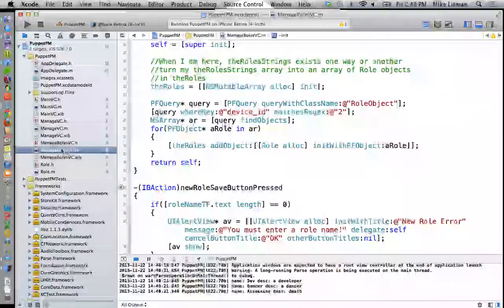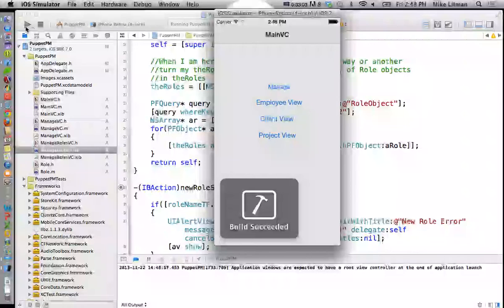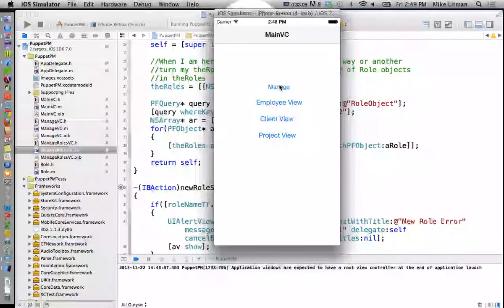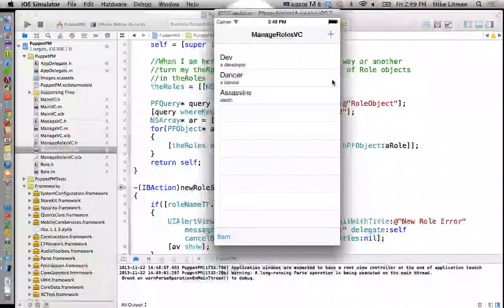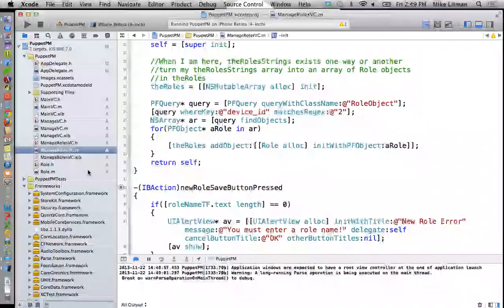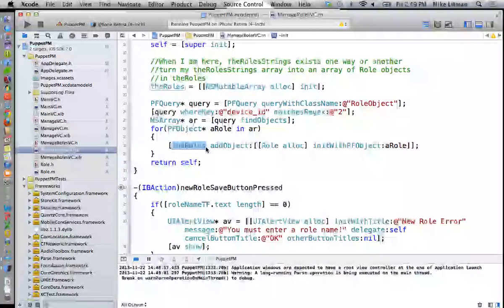Saving new things is still a problem. We don't know how to save things yet. But if I run this right now, it will pull my data from the cloud based off of Simon's device ID and load the 3 things into my table view. Because all my table view required is that the roles NSMutableArray was filled up with role objects.